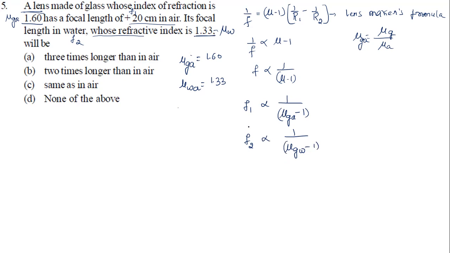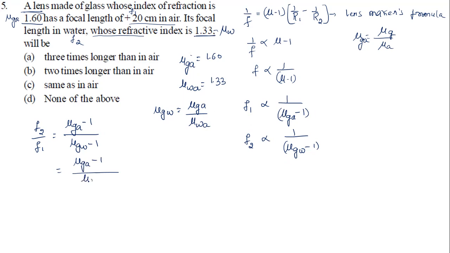If I take a ratio of these two, F2 by F1 is equal to, they're inversely proportional, right? mu of glass with respect to air minus 1 divided by mu of glass with respect to water minus 1. We write mu of glass with respect to water as mu of glass with respect to air divided by mu of water with respect to air, minus 1.